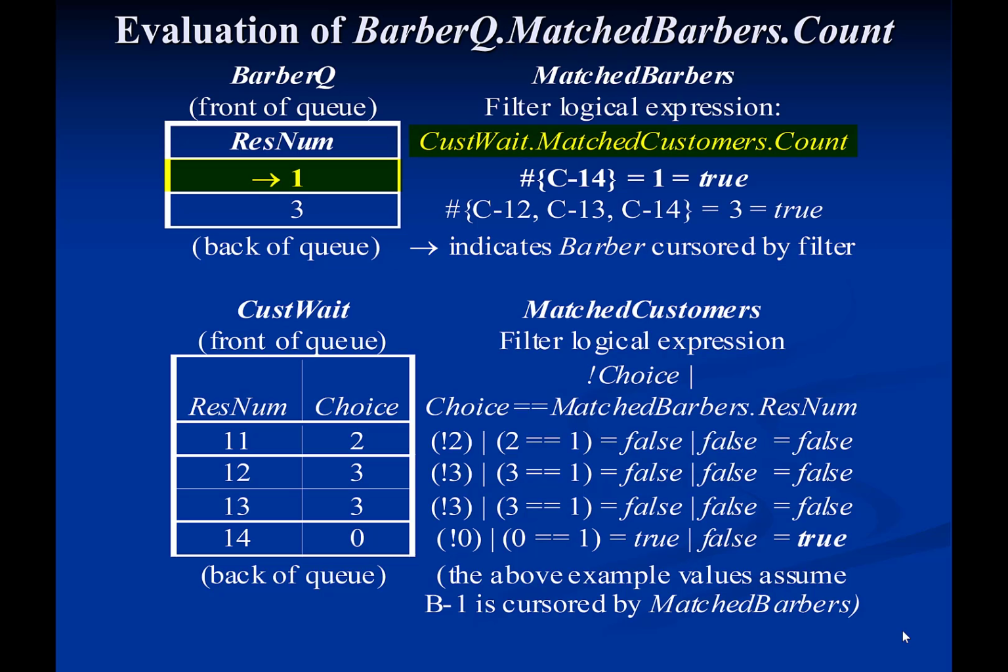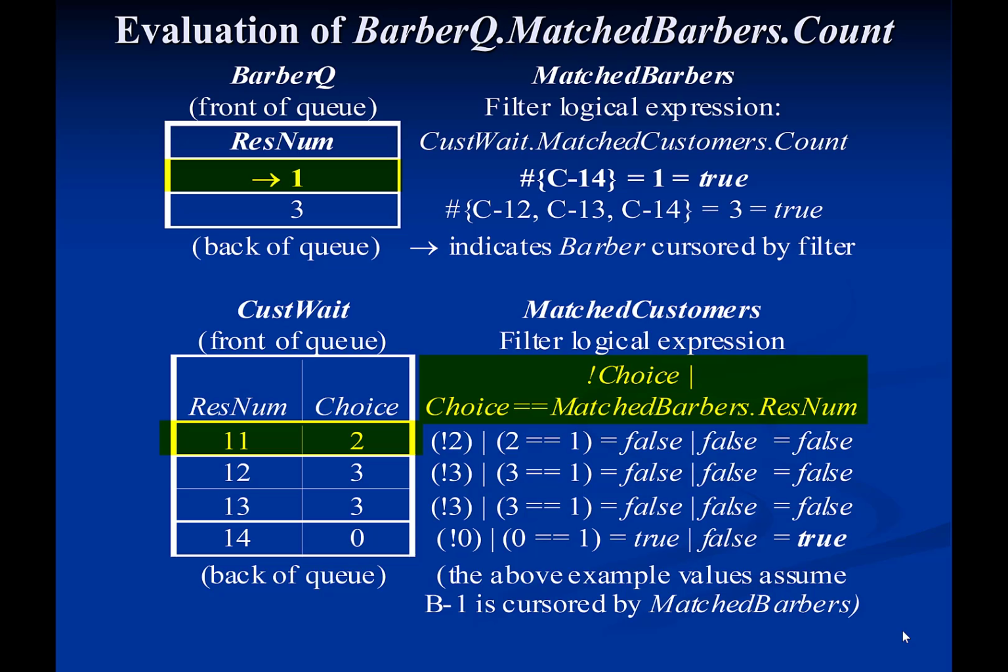The logical expression for the filter matched barbers returns the count of the number of customers in the subset castwait.matchedCustomers. To count the number of matched customers, we must first apply the filter matched customers to the queue cast wait and create the subset of those customers who can get a haircut by the barber pointed to by the filter matched barbers. When the filter matched customers is applied to the queue cast wait, it cursors the first customer in queue that has res num equal to 11 and applies its own logical expression.